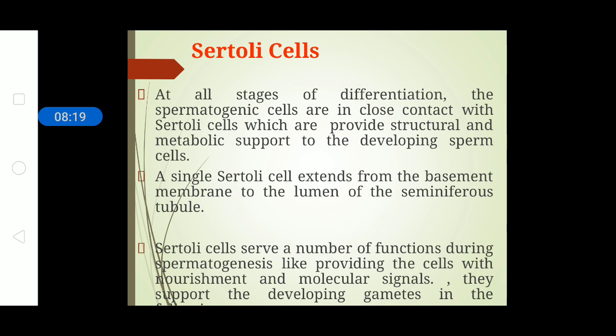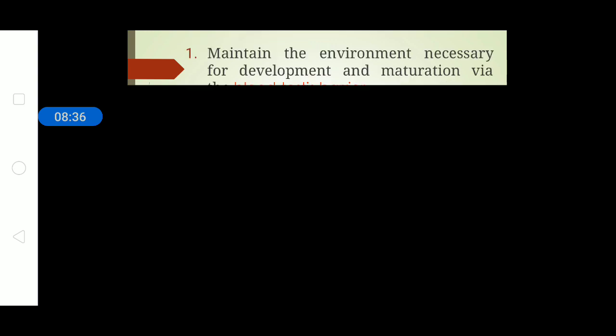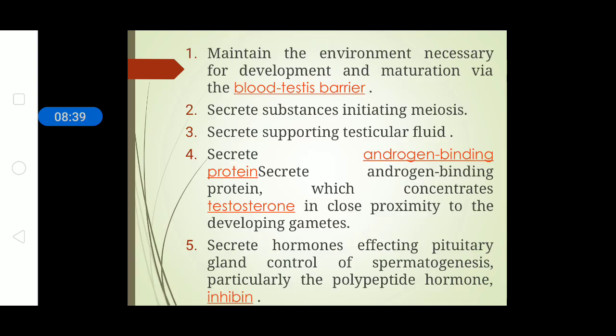A single Sertoli cell is able to extend from the basement membrane to the lumen of the seminiferous tubule. The Sertoli cells provide a number of functions during spermatogenesis, providing nourishment and molecular signals. They also support the developing gametes in the system. Another function is that the environment of the blood testis barrier is always kept at a homeostatic level so that the sperms are not destroyed.